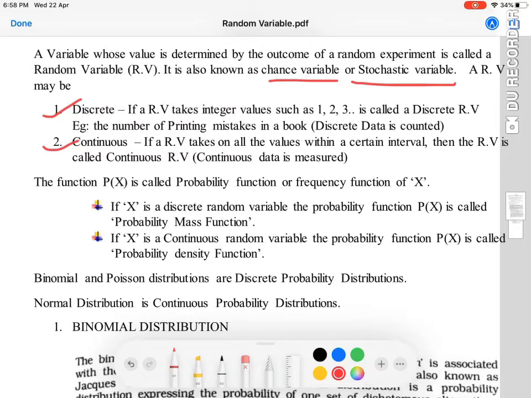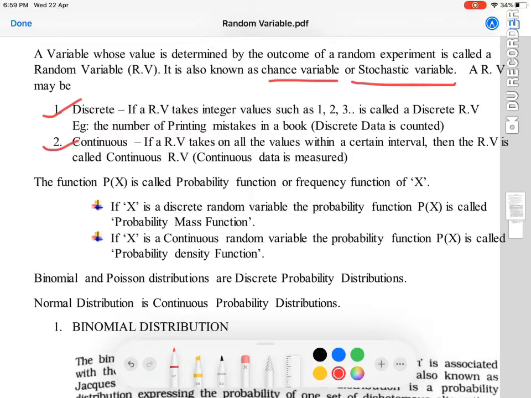Now if I say the number of days in a week, the number of days in a month, the number of accidents in a particular area, the population of a particular region, or the number of students in a college, these are values which can be counted. They can be infinite values, or they have to be a finite number of values. But the examples are data which is countable, which can be counted. That data can be considered for a discrete random variable.